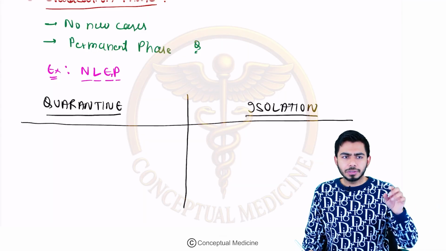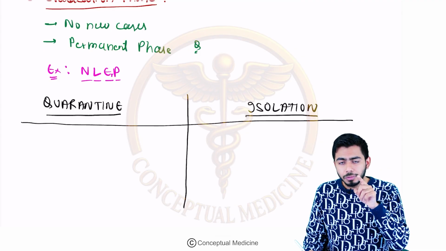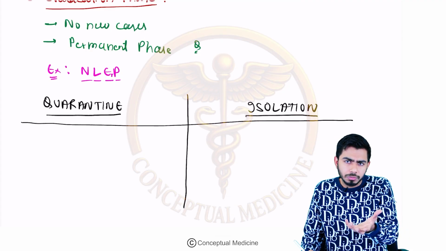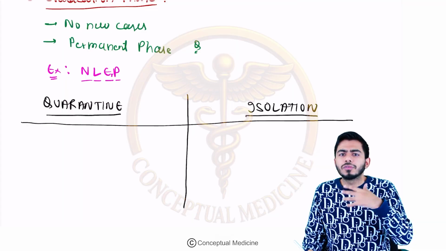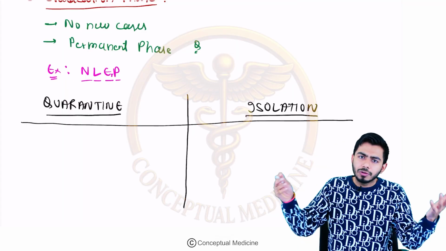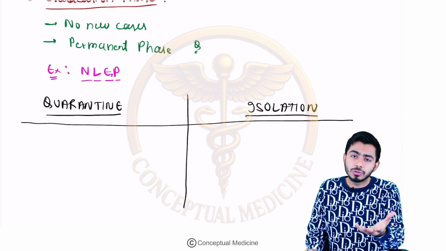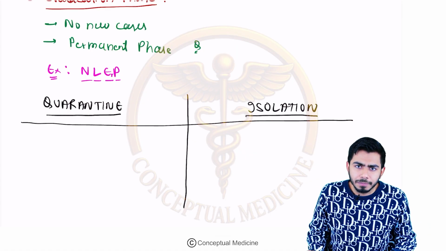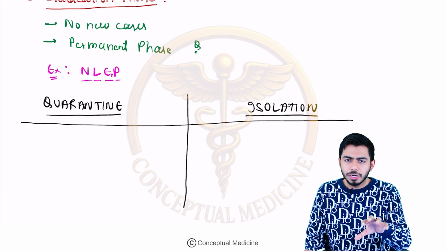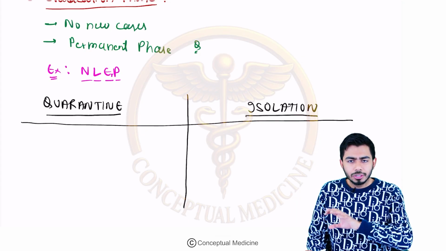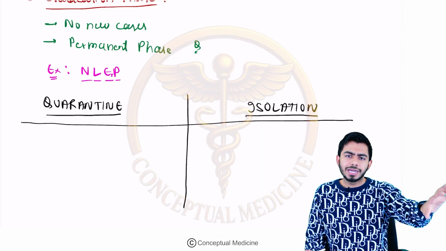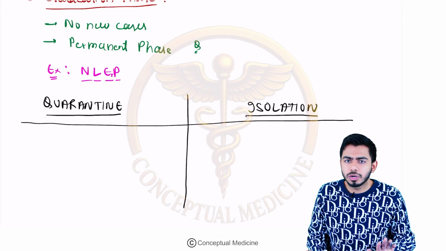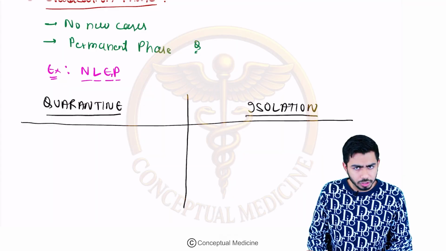It doesn't mean that the person is carrying the infection, but there is a possibility that this person might carry it. Maybe the person is asymptomatic, not showing symptoms, but may carry the virus. So for prophylaxis, for the sake of the good health of other people, so that even if you are infected you do not transmit the infection to others, the quarantine period came in. So quarantine is done for healthy individuals. This person might carry the infection, or may not, but both should go for the quarantine period, for the prophylaxis of the community.